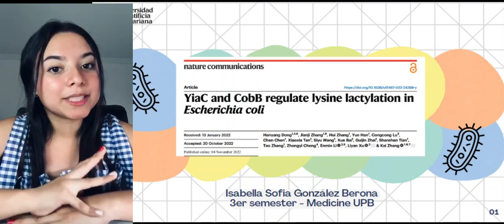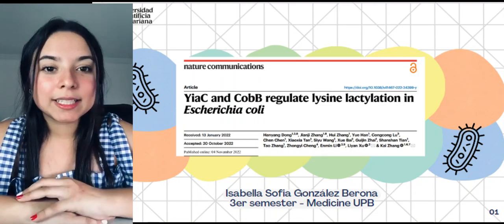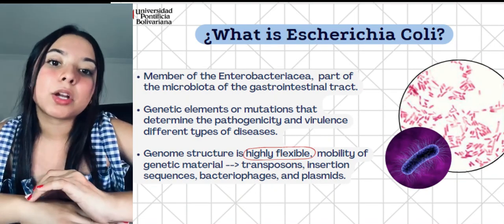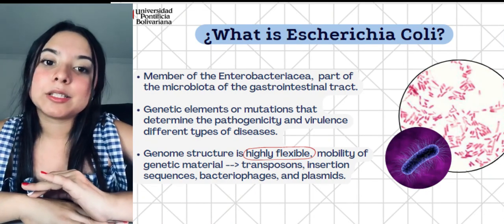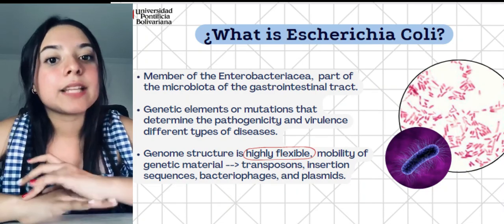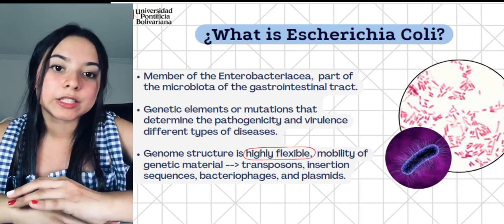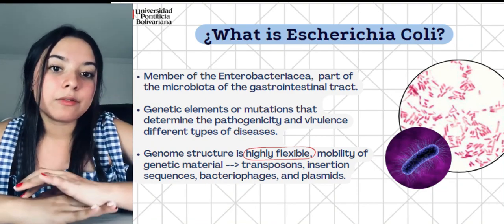And today we're talking about how YiaC and CobB regulate lysine lactylation in E. coli. But what is E. coli? It is a bacterial member of the Enterobacteria family and it's part of the microbiota of the gastrointestinal tract. This one is a gram-negative bacillus, and different clones have been described that, due to para-adaptation processes, have acquired genetic elements or mutations that function as virulence and fitness factors. This is going to determine the pathogenesis of this bacteria in different diseases.